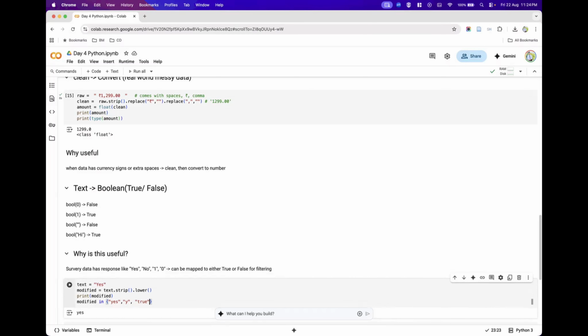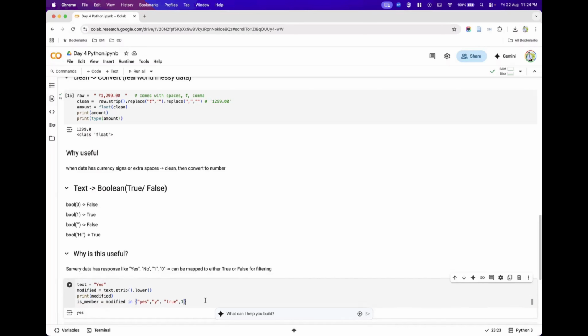Inside that set, I have a small "yes", I have "y", I have true, and then I have 1. I'm trying to check whether this modified variable, which is holding the value small "yes", is present inside the set data type. If it is present, it should return the value true. That value I'm storing into a variable named is_member.